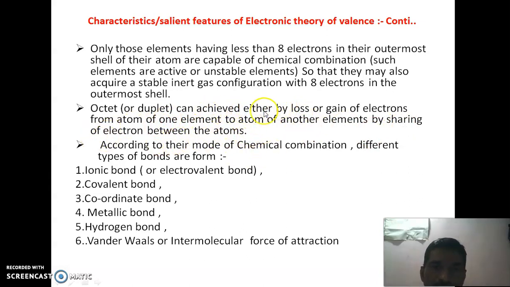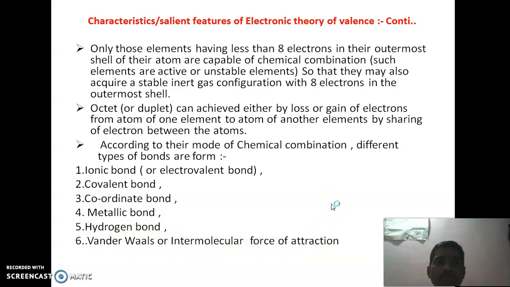At the time of losing, gaining or sharing electrons, chemical combination takes place and a chemical bond is formed, and these chemical bonds are of different types: the ionic bond, also known as the electrovalent bond, covalent bond, coordinate bond, metallic bond, hydrogen bond, and van der Waals or intermolecular force of attraction.